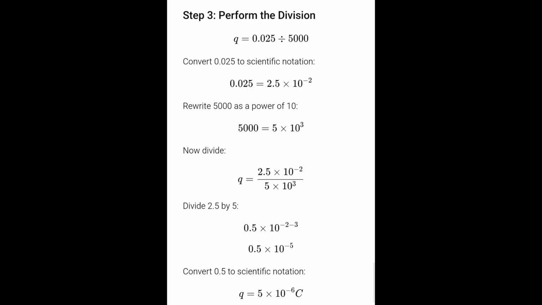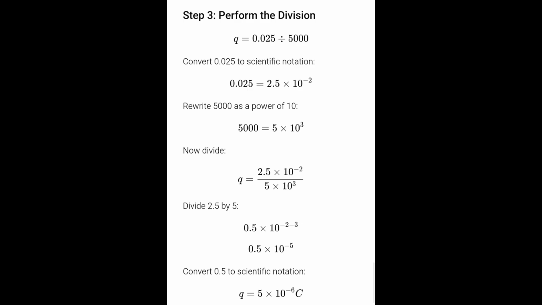Convert 0.025 to scientific notation. 0.025 is equal to 2.5 times 10 raised to negative 2. Write 5,000 as a power of 10. 5,000 is equal to 5 times 10 raised to 3. Now divide: Q is equal to 2.5 times 10 raised to negative 2 over 5 times 10 raised to 3. Then divide 2.5 by 5. That gives 0.5 times 10 raised to negative 2 minus 3, which is 0.5 times 10 to the negative 5.